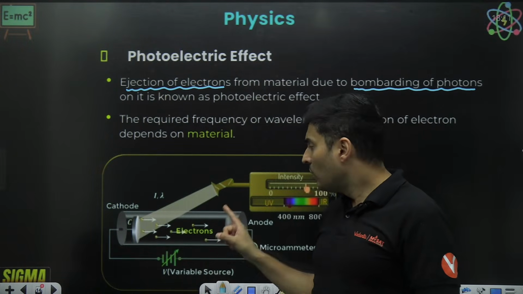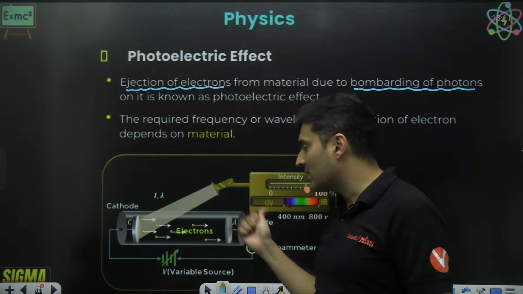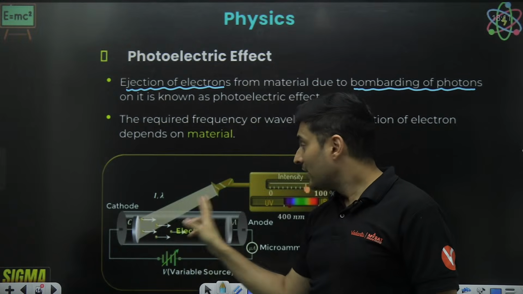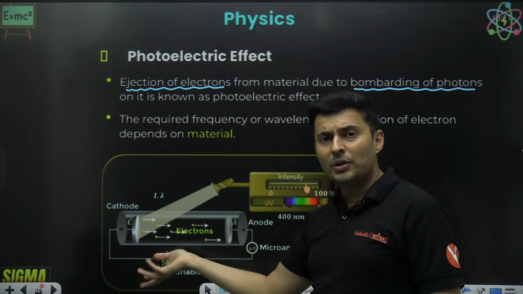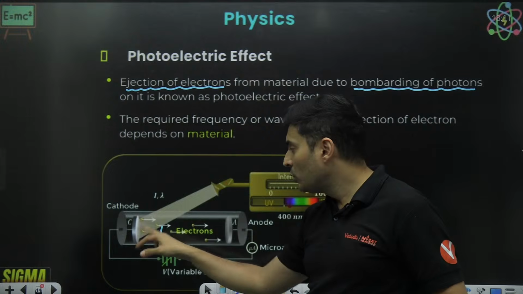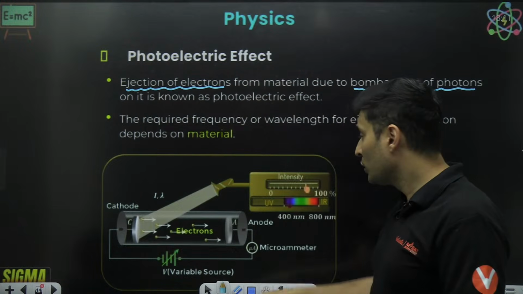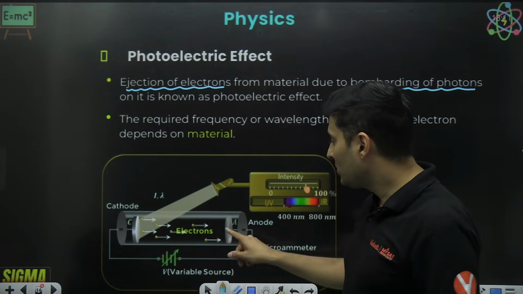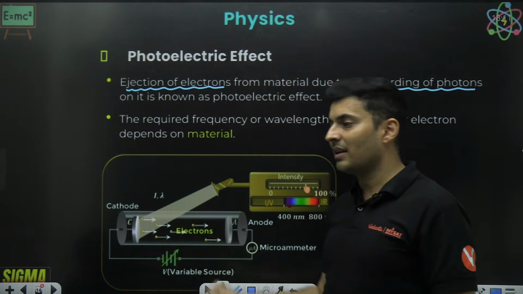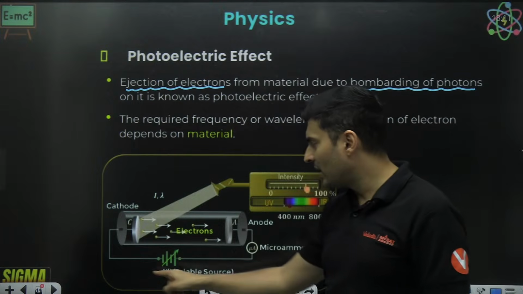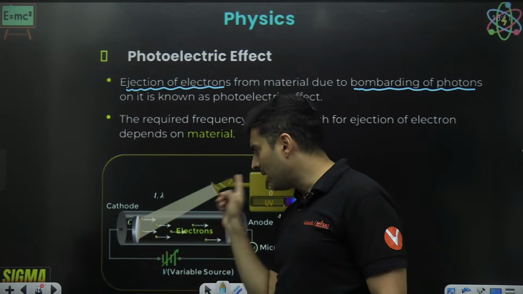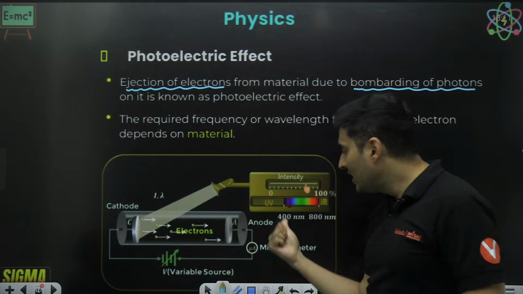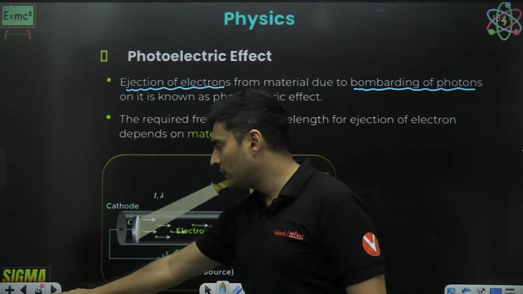So you will see the electrons start moving from this plate via the wire back to this plate, because if you just shine light and electrons continuously are chucked out, there will be no electrons left. Those electrons need to be replenished. You need to restock them. That restocking is happening because of the circuit being completed. That is why I'm connecting this plate to this plate. So electrons are back, again light falls, again ejected, again goes back. That circuit is complete, and this current is then called the photocurrent.